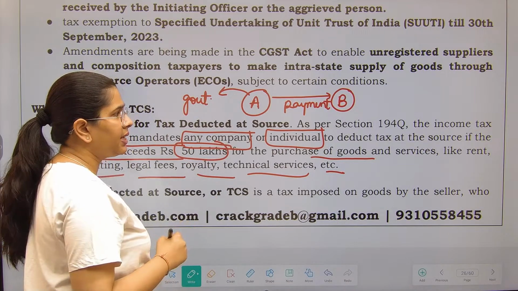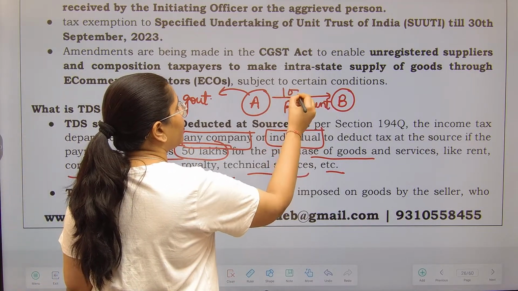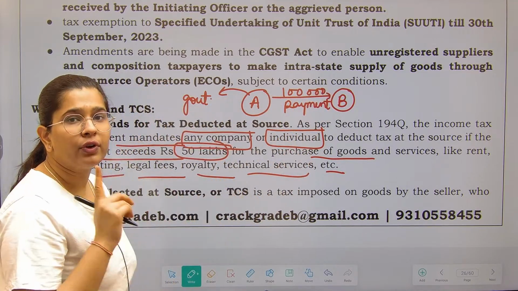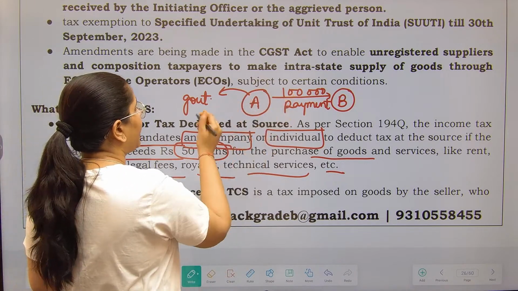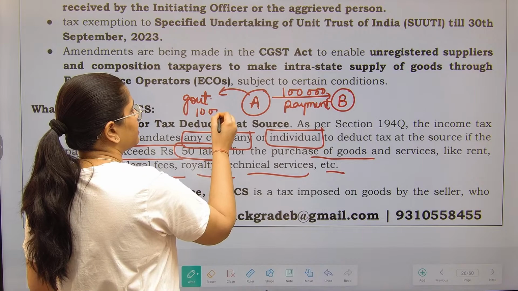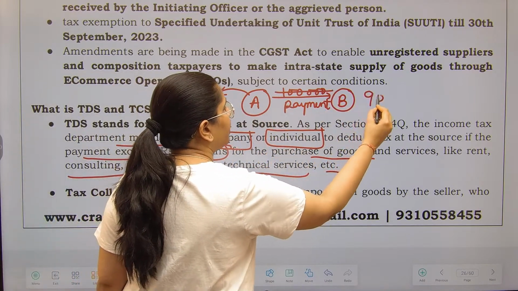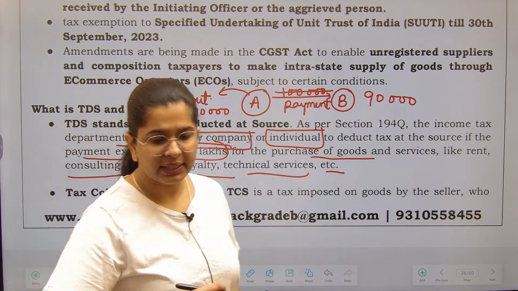Giving you a very easy example, A has to make a 1 lakh rupee payment to B, but government says don't give the total 1 lakh rupees, deduct 10% from this, give us the 10,000, and pay the remaining 90,000 to B. Now this is a procedure to collect the taxes.